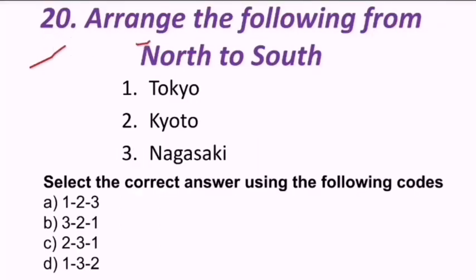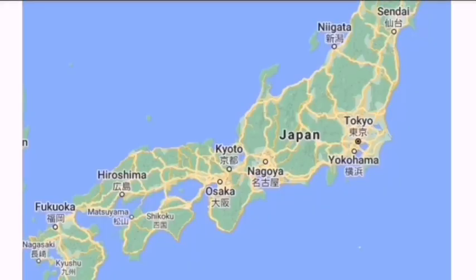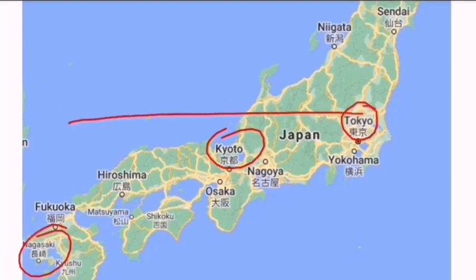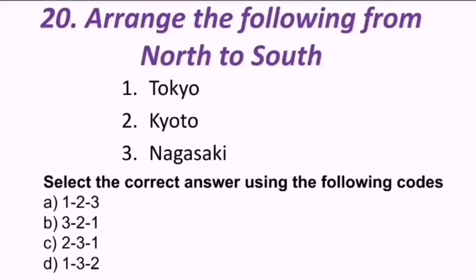Next question, arrange the following from north to south. Tokyo, Kyoto, Nagasaki. These are places in Japan. Which is the first one on the north side? Tokyo, next Kyoto, next Nagasaki. So 1, 2, 3 is the correct answer from north to south.